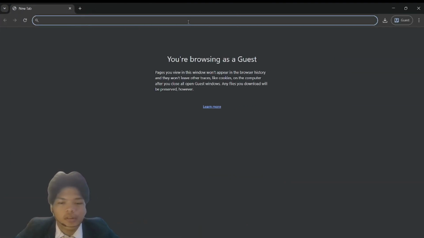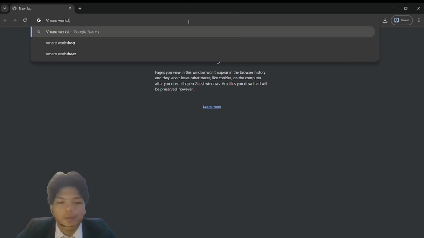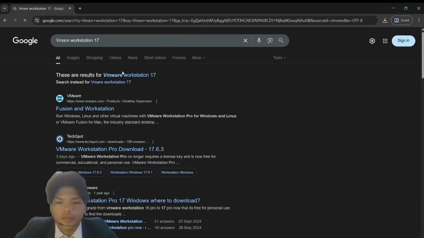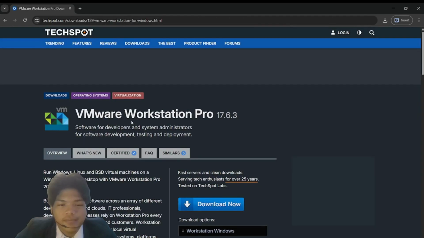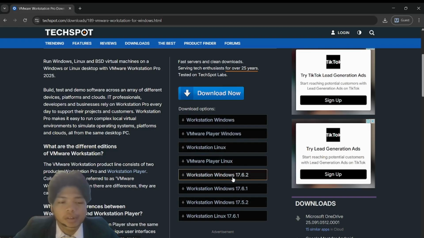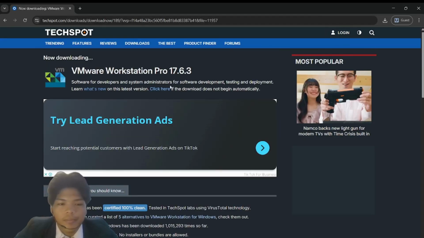To begin, open Google Chrome and search for VMware Workstation 17. Once the search results appear, click on the link to the dashboard and accept. Here you will find various versions of VMware, but for this tutorial, we will select Workstation Windows 17.6.2.